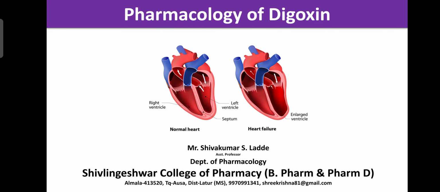Dear students, today our topic is the pharmacology of digoxin. Digoxin is also known as a cardiotonic because it is helpful for the treatment of congestive heart failure without increasing the expenditure of oxygen or the expenditure of fuel. Due to that reason, digoxin is known as a cardiotonic.